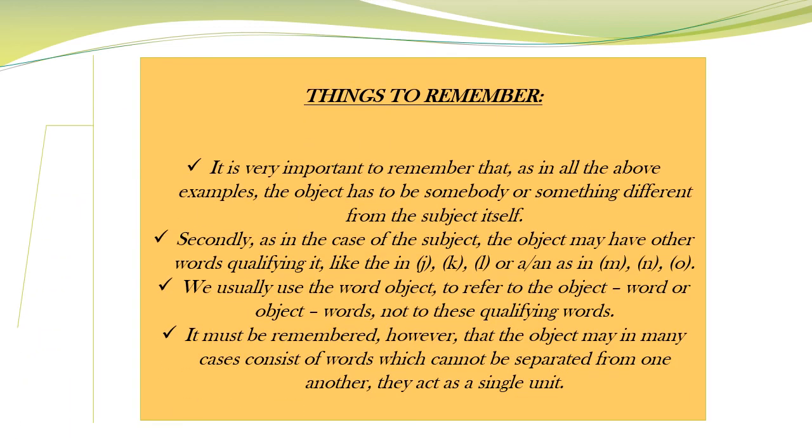Now these are a few things that must be remembered. It is very important to remember that, as in all the above examples, the object has to be somebody or something different from the subject itself. Secondly, as in the case of the subject, the object may have other words qualifying it, like the articles a, an and the. The use of articles must be there. You can review the examples on the previous slides, that is J, K, L and M, N and O, for this point to be cleared.